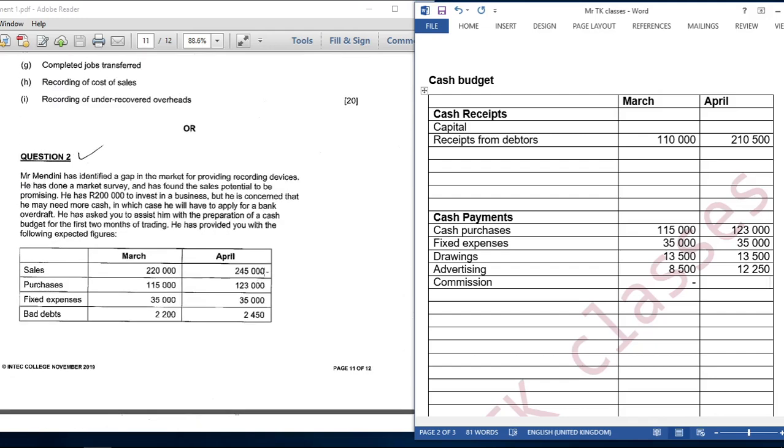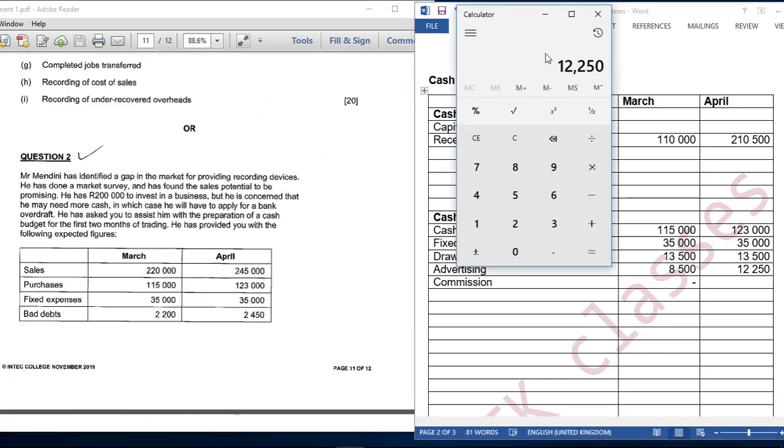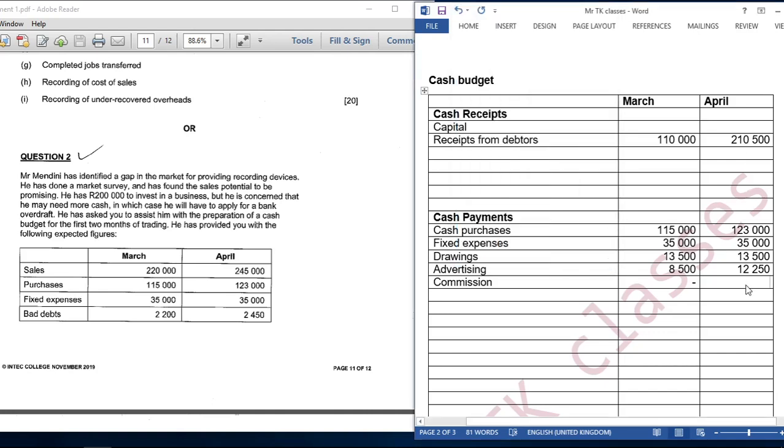So commission is 2%. So we are going to say 2 out of 100 multiplied by 245,000. We are going to get 4,900.